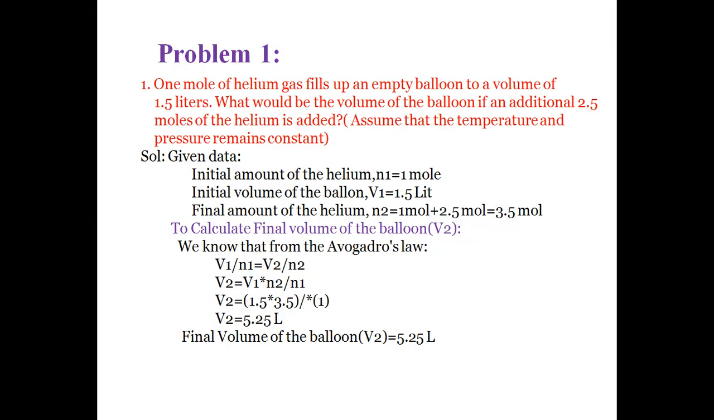We know that from Avogadro's equation, V by N is equal to a constant. That implies V1 by N1 is equal to V2 by N2. From that, V2 is equal to V1 by N1 into N2. Substituting the values of V1 as 1.5 liters, N2 as 3.5 moles, and N1 as 1 mole, we get the final volume as 5.25 liters. So the final volume of the balloon, when the additional 2.5 moles is added to the initial conditions, increases from 1.5 liters to 5.25 liters.